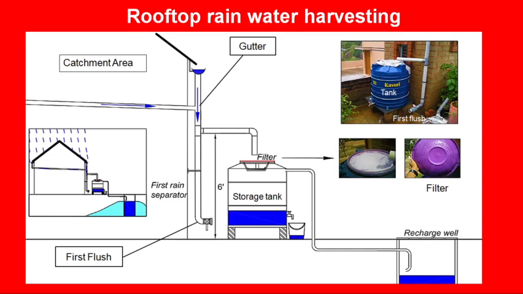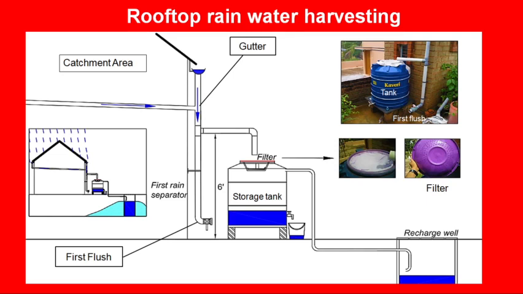In a rooftop harvesting system, there is an arrangement of first flush. So, whenever the first rain of a season occurs, the water of that first rain is usually not stored because it might contain some amount of acids by dissolving the polluted gases into the rainwater.